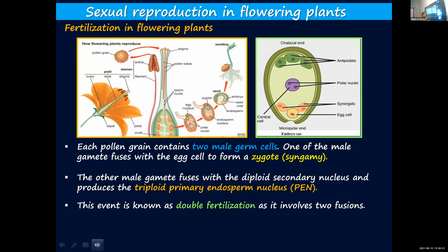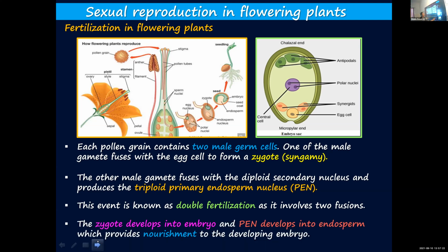Fusion of the male gamete with the female gamete to form a zygote. And the second fusion? Fusion of two polar nuclei with the male gamete, and you call it triple fusion. Syngamy is the first one. So syngamy and triple fusion, two fusions are involved, so you call the process double fertilization. Is that clear?